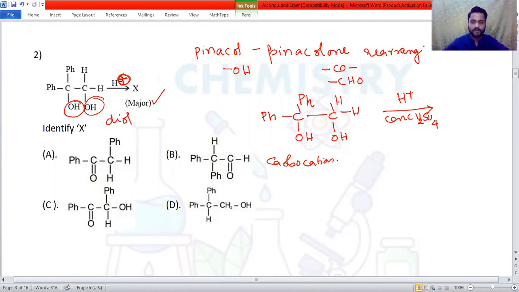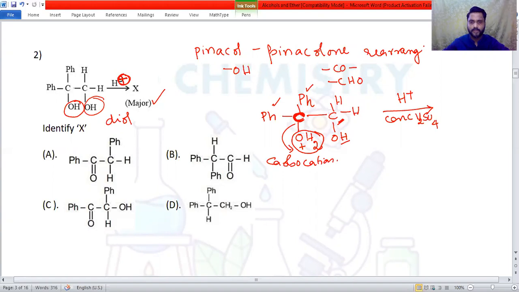Suppose I protonate this OH group, then I remove this H2O. Suppose the bond breaks, then a carbocation is generated on this carbon atom, and the carbocation formed on this carbon atom is resonance stabilized by 2 benzene groups. Okay, more stable compared to suppose I have got the carbocation on this carbon atom.